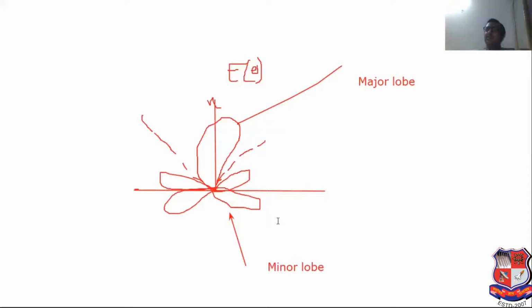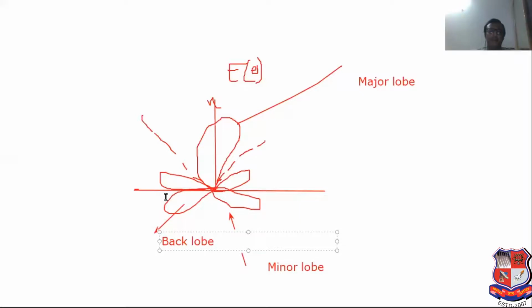So what is the difference between major lobe and minor lobe? Suppose consider this is the area of a crystal ball, and if you want to deliver the power in the surrounding area, it can be considered as a major lobe. But except major lobe, whatever power is radiated is known as back lobe.